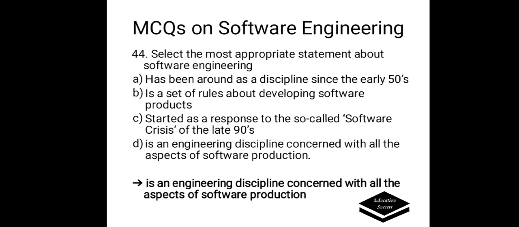Select the most appropriate statement about software engineering. Options are A, has been around as a discipline since the early 50s; B, is a set of rules about developing software products; C, started as a response to the so-called software crisis of the late 90s; D, is an engineering discipline concerned with all the aspects of software production. Here the correct answer is D, is an engineering discipline concerned with all the aspects of software production.